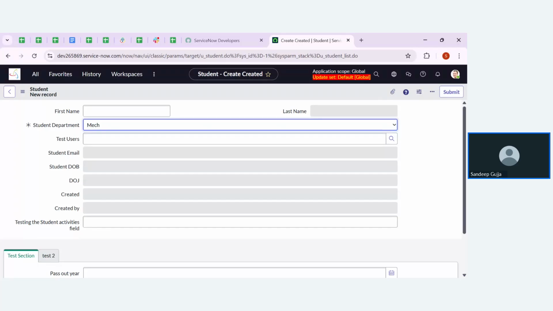Also, data policies will also work for SOAP integrations, and they will also work on the client side. That means it can act as a UA policy by default. So these are the additional advantages if we use data policy. But the one thing that we can't do using data policy is hide any field using the actions that are provided in the data policy.